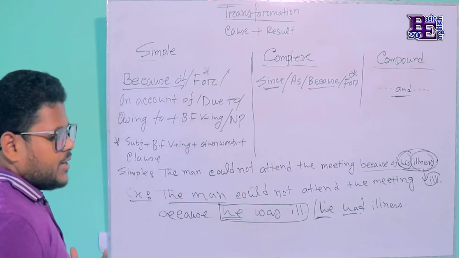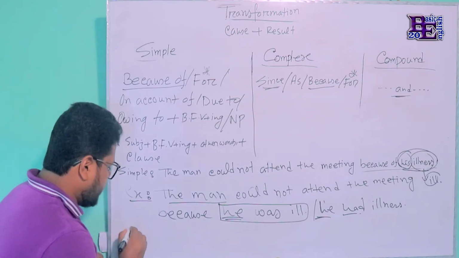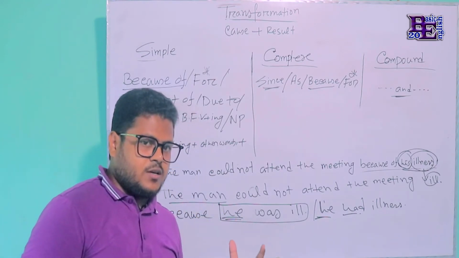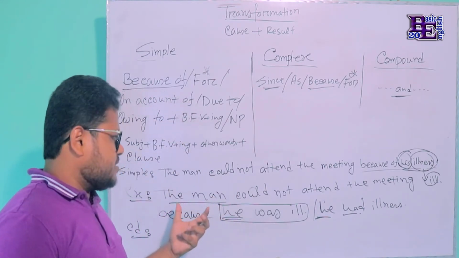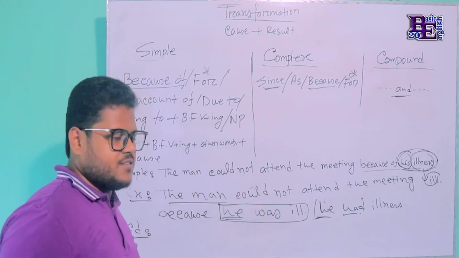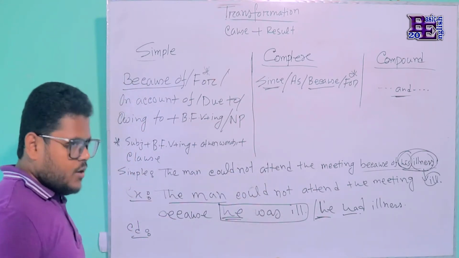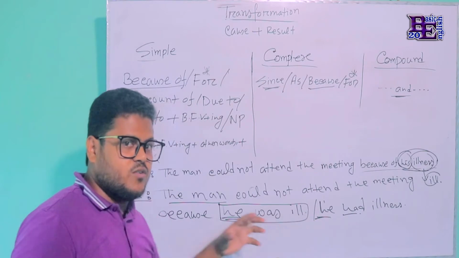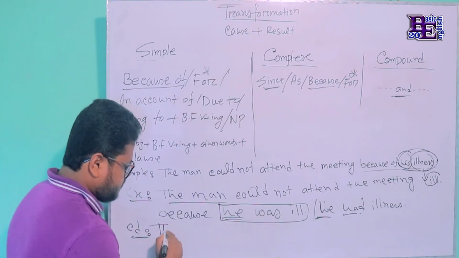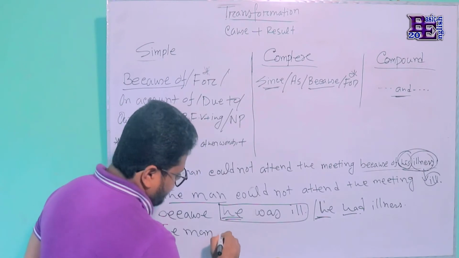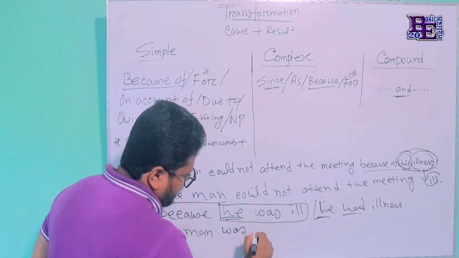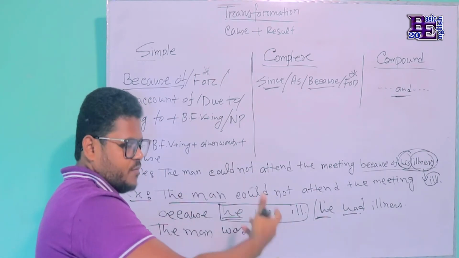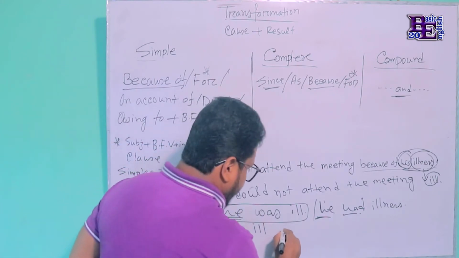So let's see what will happen in a compound sentence. In compound, we have to use the reason first. The reason will come first and the result will go last, that means after and. Don't use the pronoun in the first sentence, though we have used he here. Here we have to use the noun first. The man was ill. I'm using only one, not both of them. You can use either of them. The man was ill, and